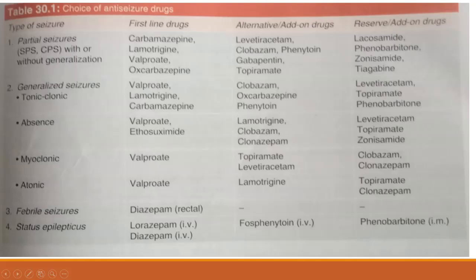For status epilepticus, it is lorazepam. It is the number one drug. Immediately we will come to that. It is better than diazepam because, as I told you, diazepam has more distribution, so its action may vanish after some time. Lorazepam has less distribution, so it has sustained action. So based on this, you have to select the anti-seizure drugs.